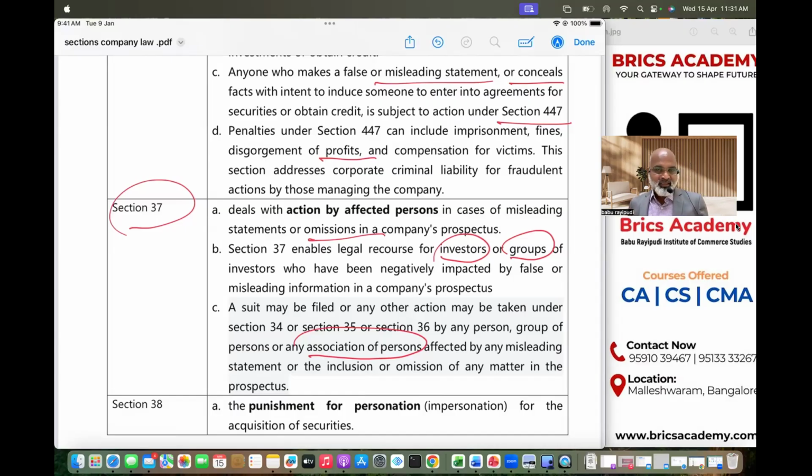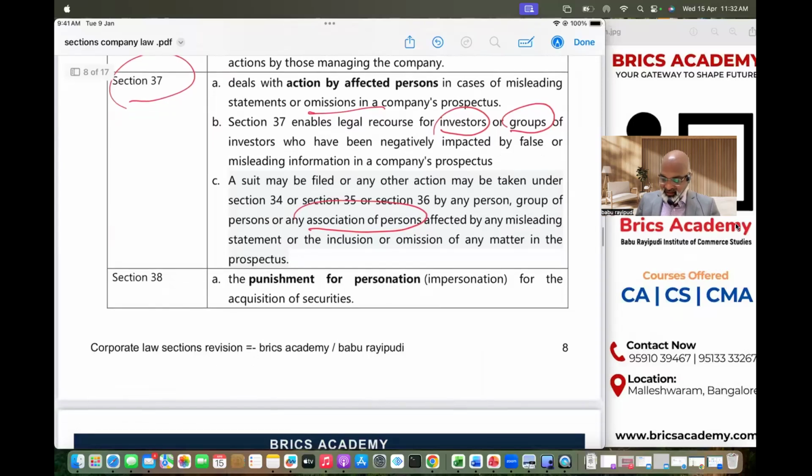34, criminal liability, no matter what, for criminal liability you don't have to prove that you bought shares and you lost, but for civil liability you have to prove that you bought the shares. And 36 says they not only gave you wrong information in the prospectus, but they induced you to enter into contract with the company. And 37 says who can file a suit, either a single investor or investors or a group of investors or an association which represents the investors can definitely bring out a suit against the company.